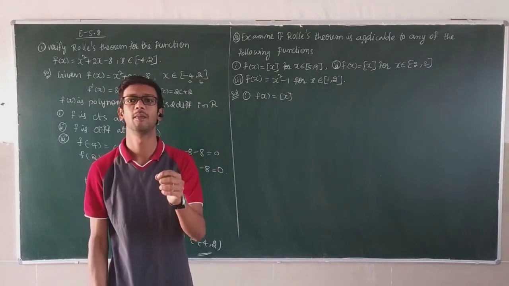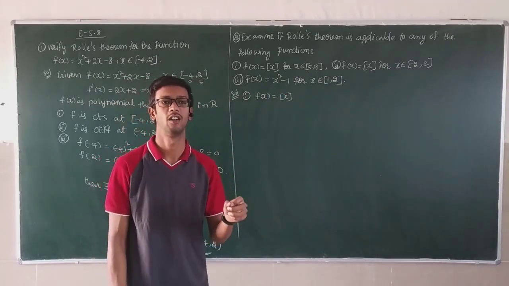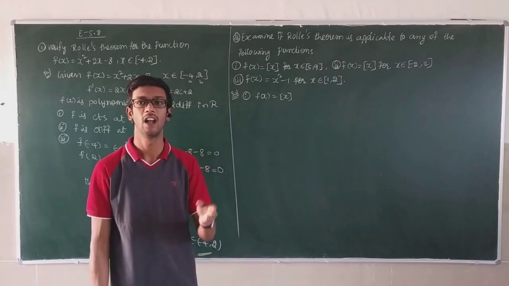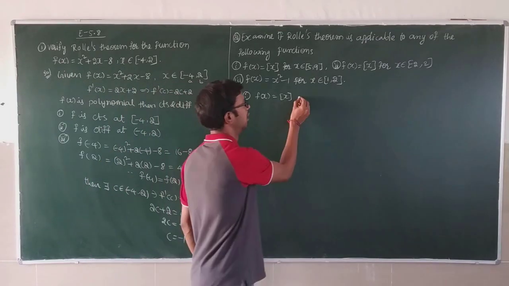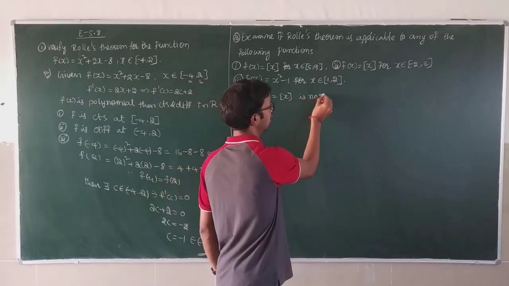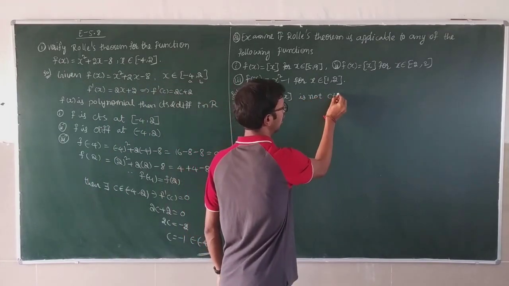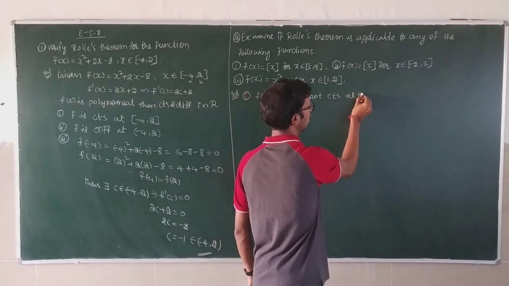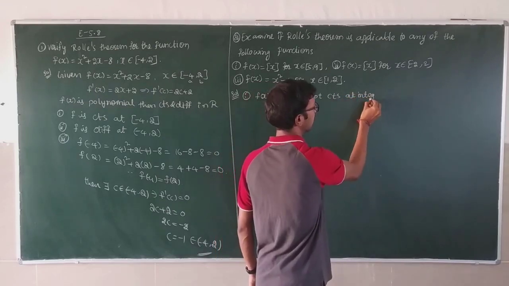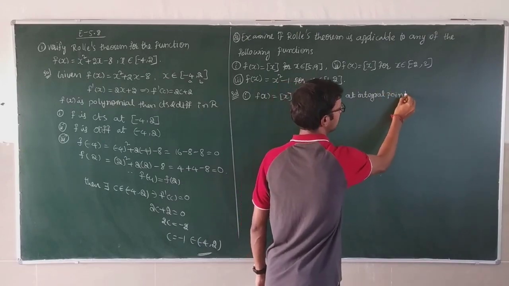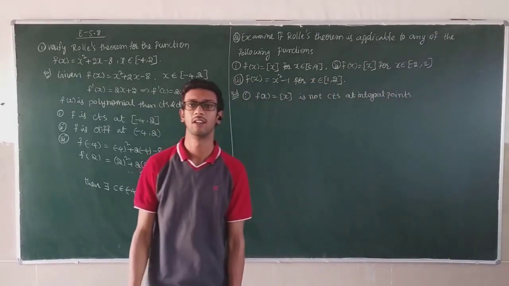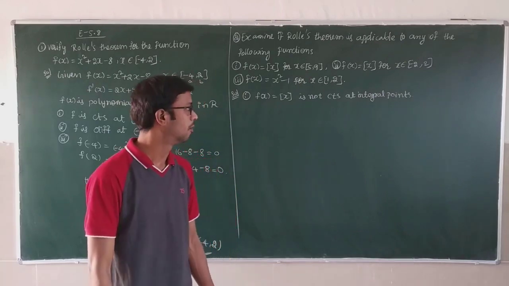Box x is nothing but the step function. In first year also we discussed continuity and differentiability. Box x is not continuous at integral points.